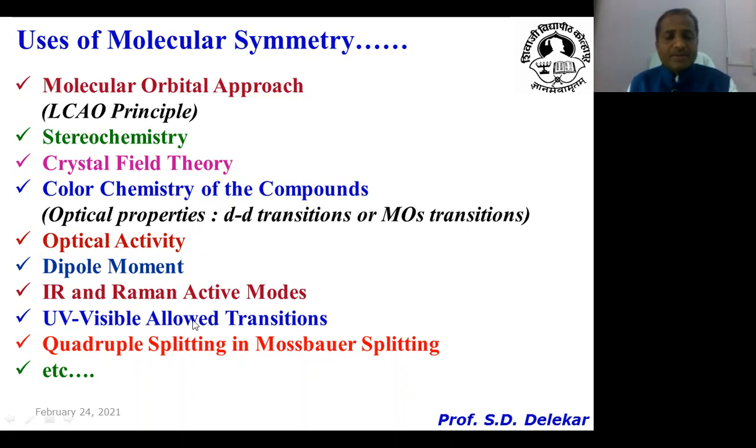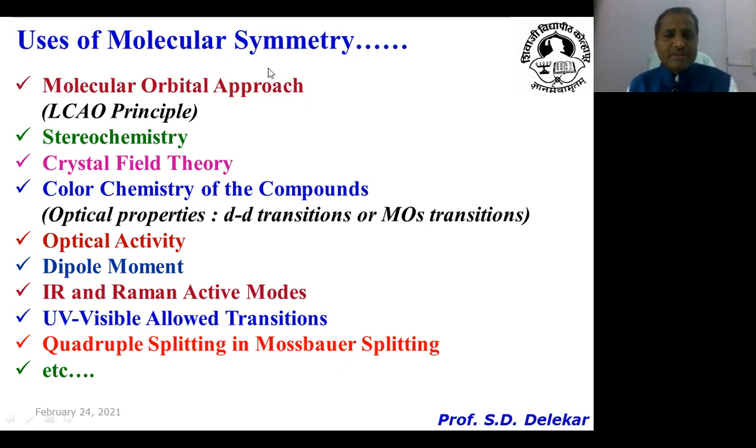Not only that, if you record the electronic UV-visible spectrum of a molecule, then among the transitions, which are UV-visible allowed and which are forbidden is also obtained with the help of molecular symmetry.